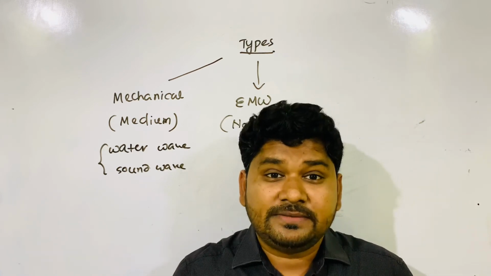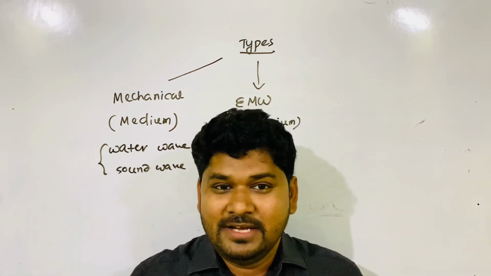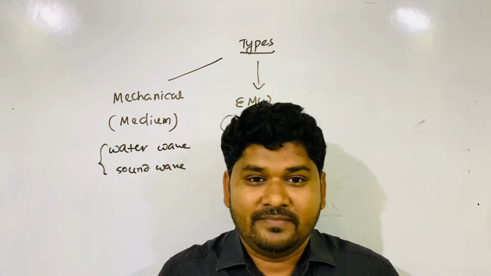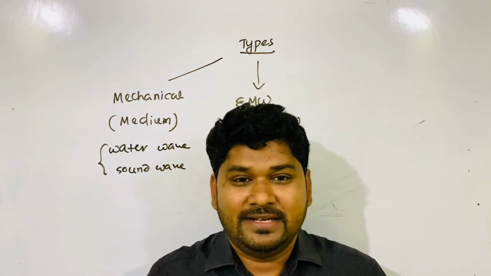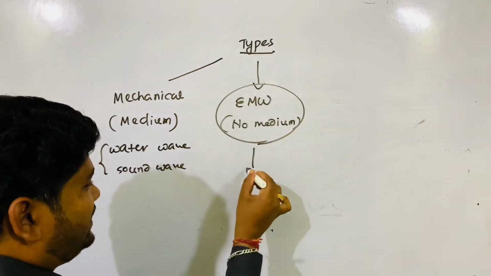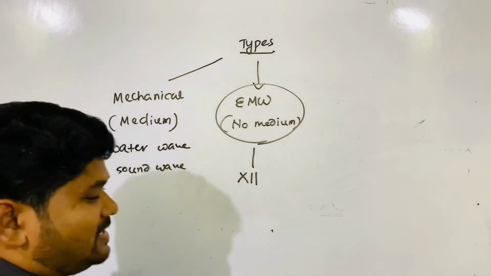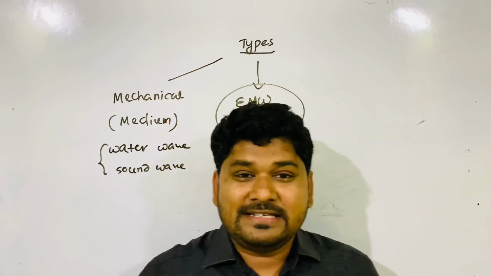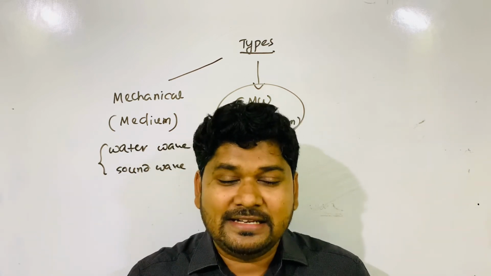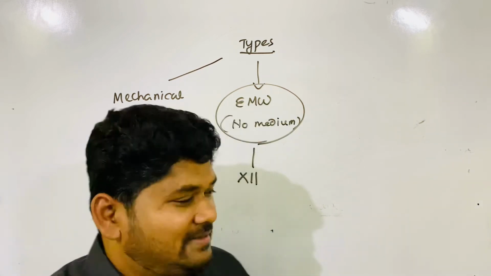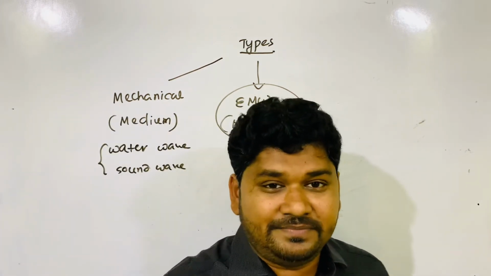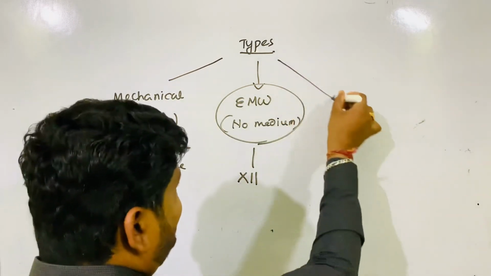Then the question comes to your mind: what oscillates here? If no medium is there, no matter, no particle, then what oscillates? The electric field and magnetic field. You will read this in class 12; I leave this portion to be taught in class 12. It is one chapter in class 12. Electric field and magnetic field oscillate, with no matter, no particle, nothing there. Okay, electromagnetic wave. Then the next wave is the matter wave.